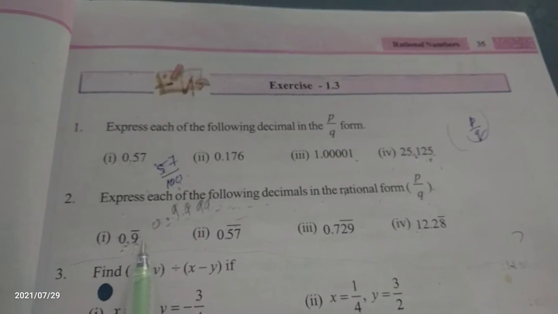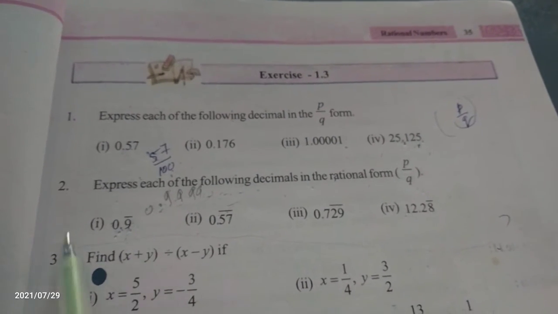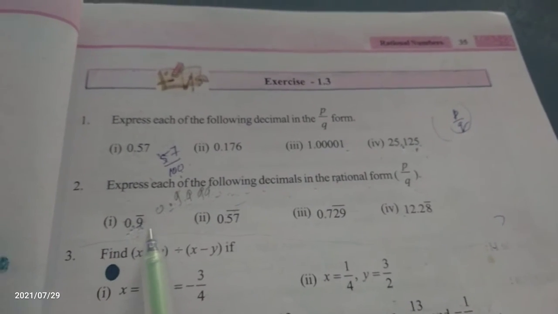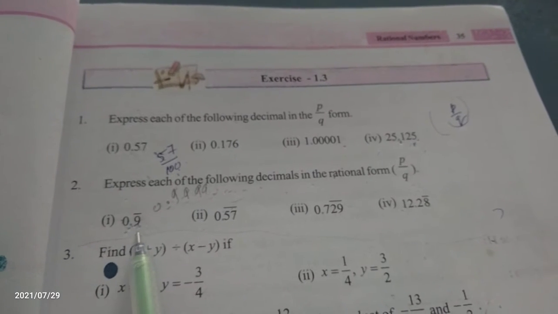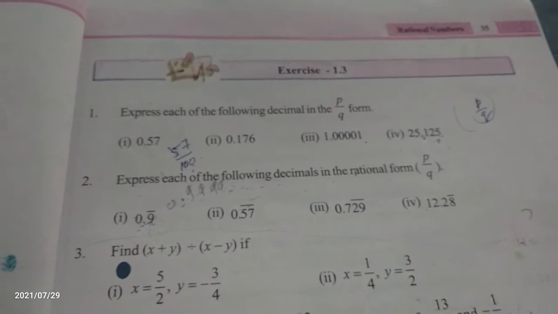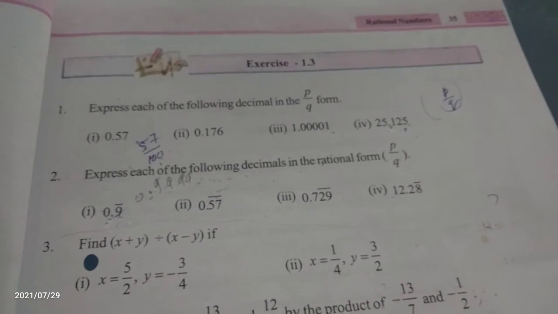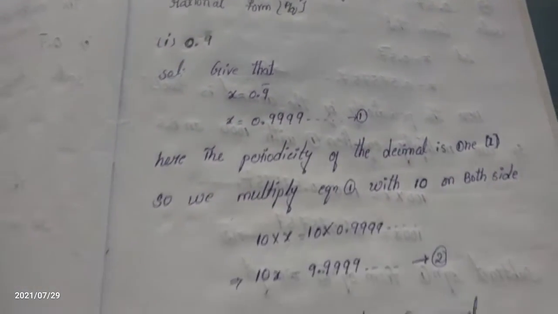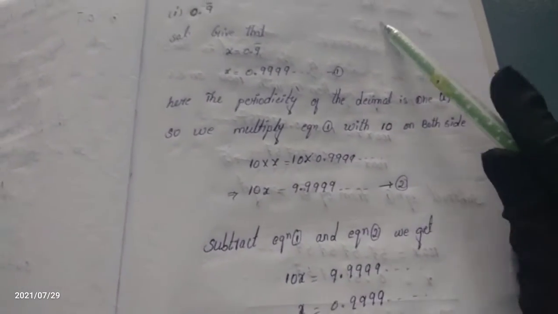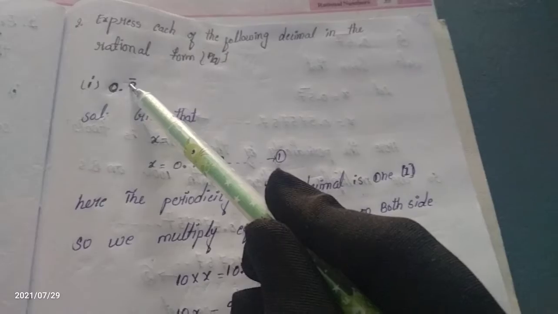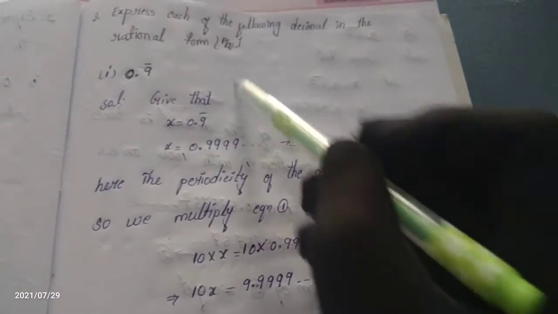What is it? 0.9 bar. This number we have to convert into the p by q form. Why are we doing the long process? Because we don't know how many digits there are after the decimal. It is infinite. This is the answer, and we have to apply this long process to convert the 0.9 bar decimal into the p by q form.